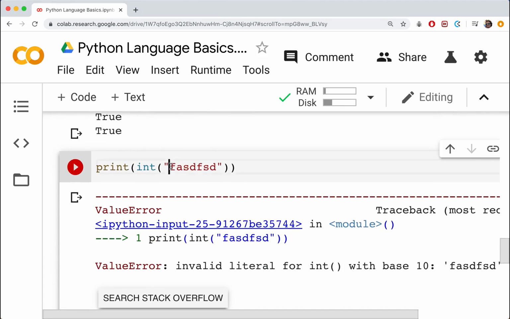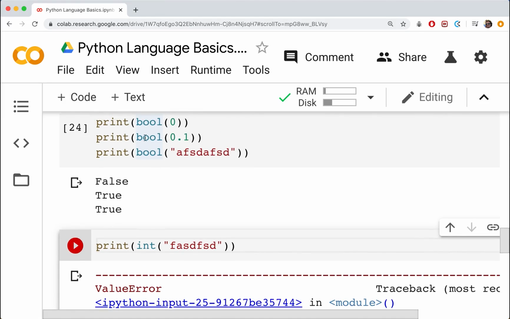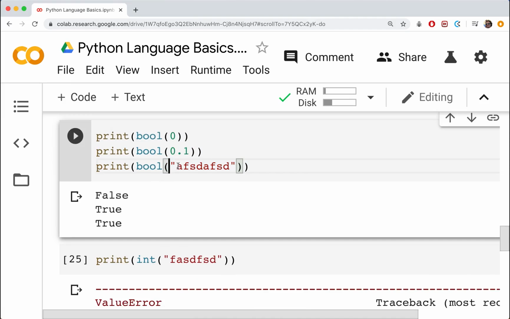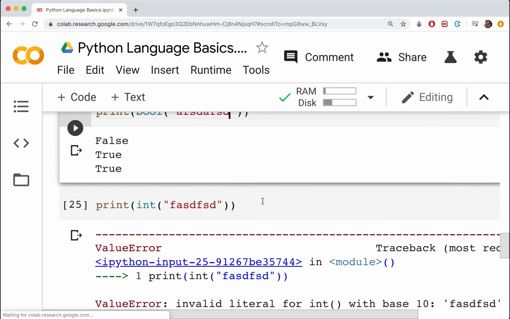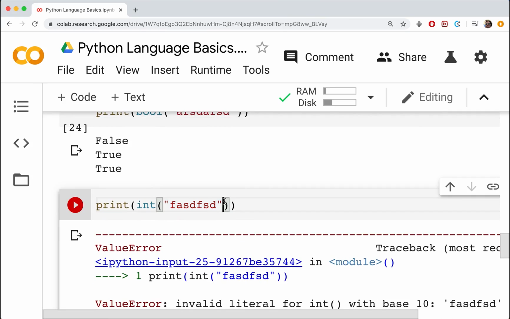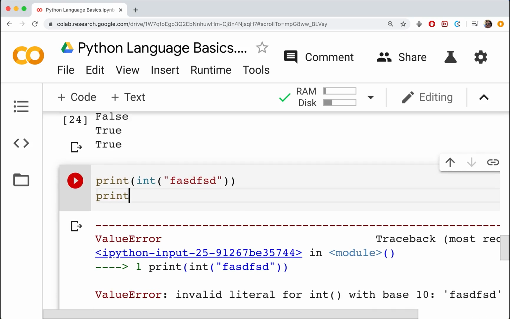That's because it's saying we don't know how to convert this to an integer. It's interesting that this occurs, because in a lot of languages, the Boolean conversions would also give crashes. If it's not a 0 or a 1 or a true or false, then there's something wrong there. But in Python, it allows that, but it doesn't allow this, because it's so far from what makes sense that it says we don't know what to do with it, and we're going to crash the program. I should comment that out because it's not allowed.